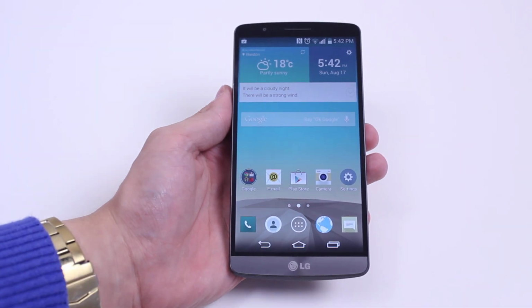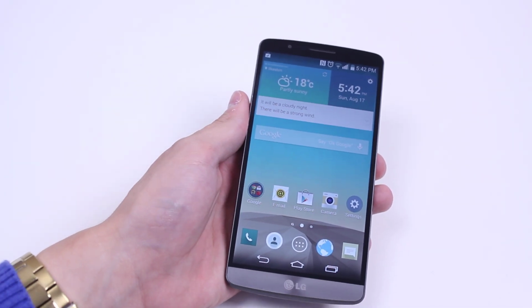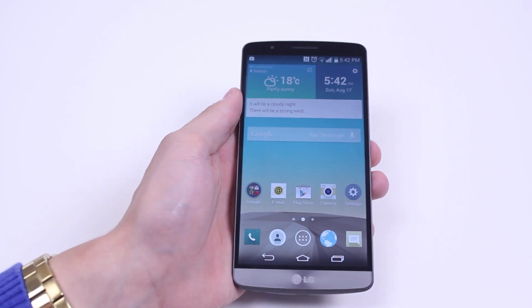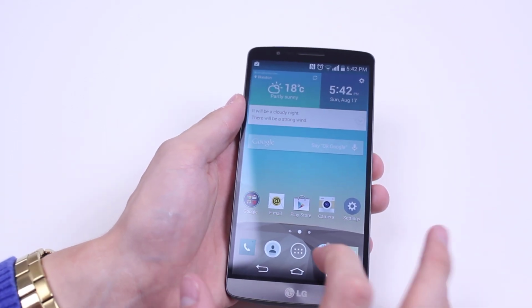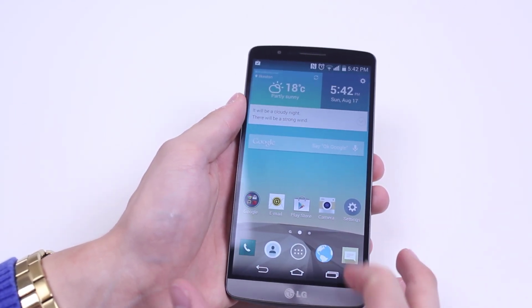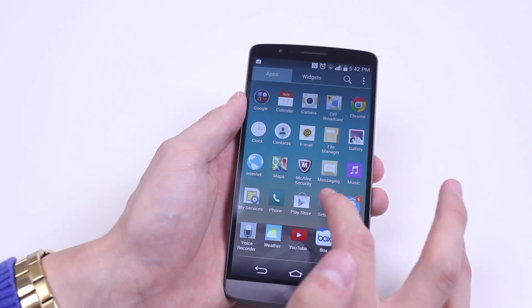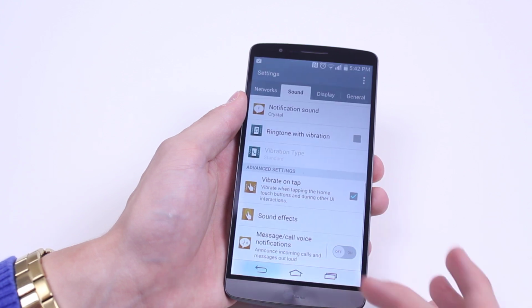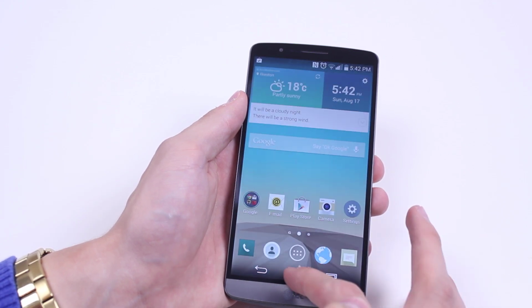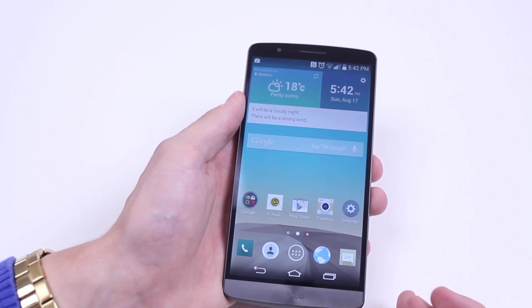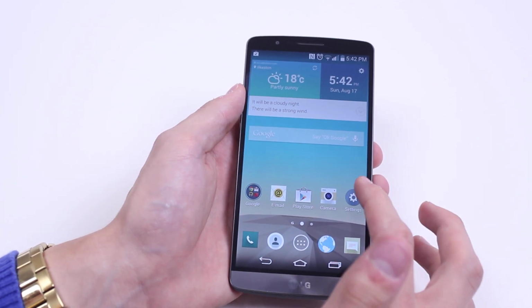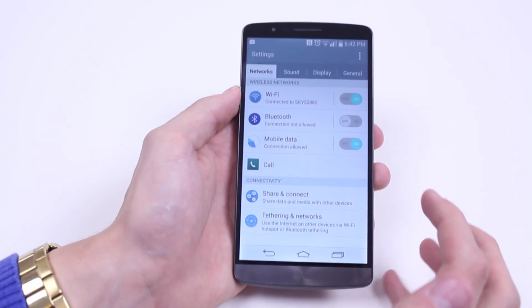Hello, in this mobile how-to video I'm going to show you how to turn off touch sounds on the LG G3. Now a touch sound is a noise that the phone makes every time you touch the screen. Now you just heard that little click. That is what we're turning off. Pretty annoying.